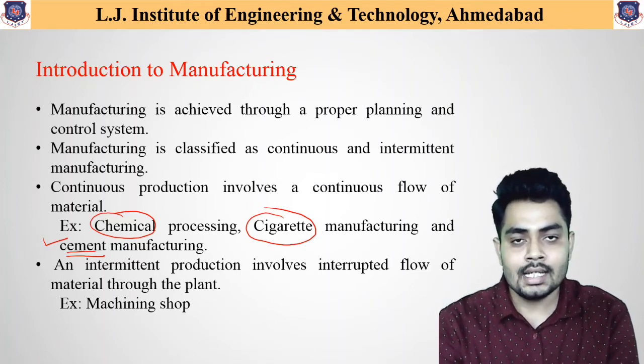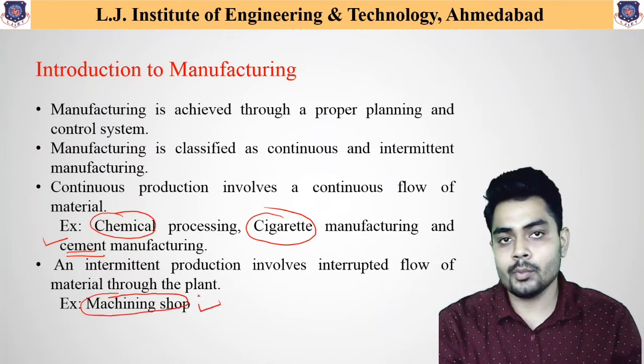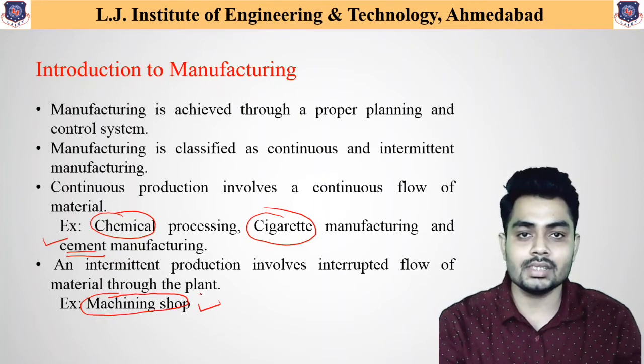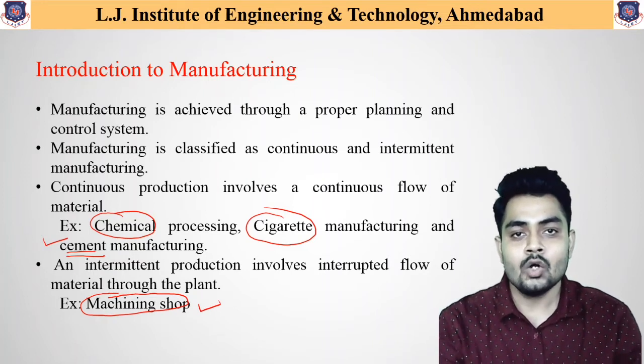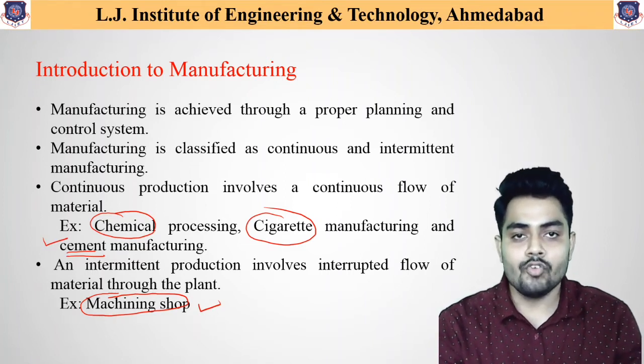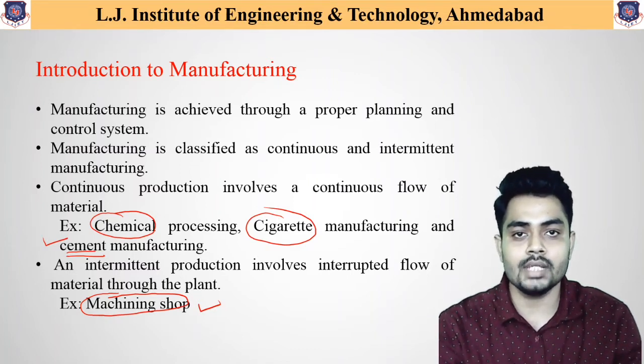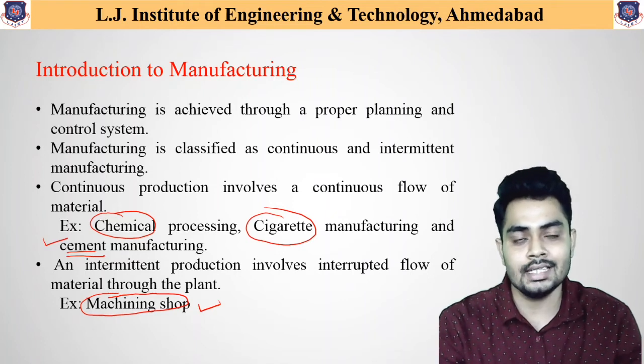For that you can take the example of a machining shop. As you know, in the case of the machining shop, based on the requirement, maybe a lathe machine, milling machine, shaper machine, all these types of operations are performed as per the requirement. But whenever the component manufacturing is complete, all that machinery remains idle. So machining shop is one example of intermittent manufacturing system.